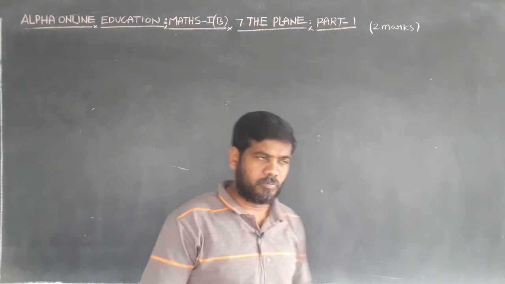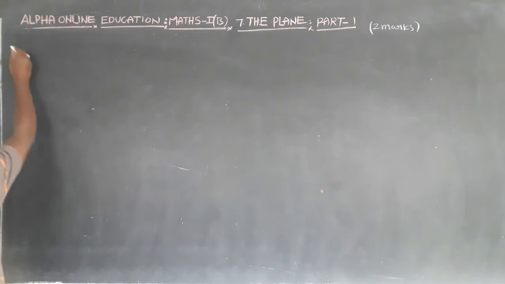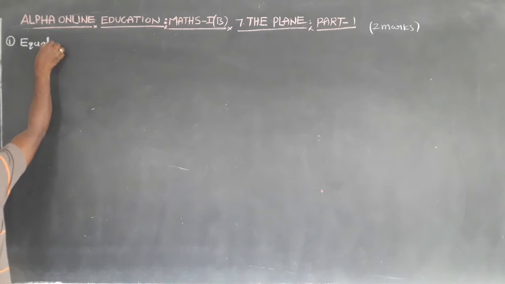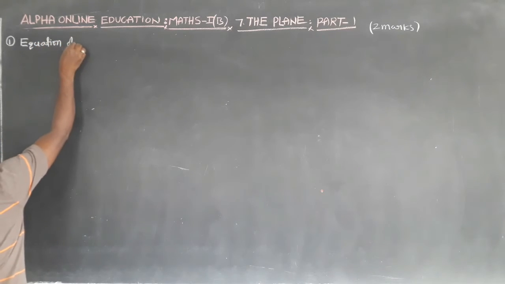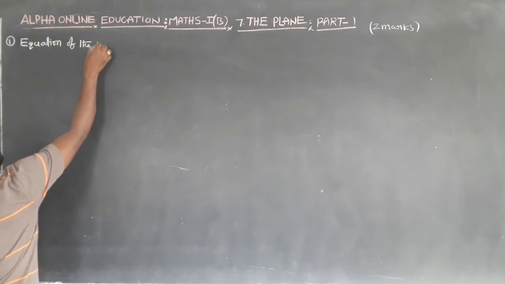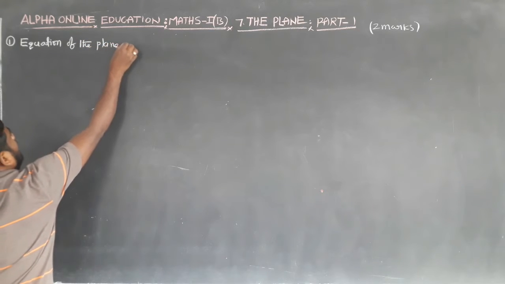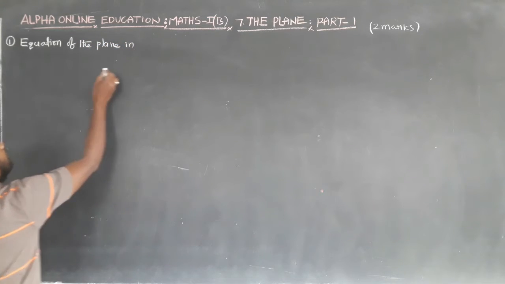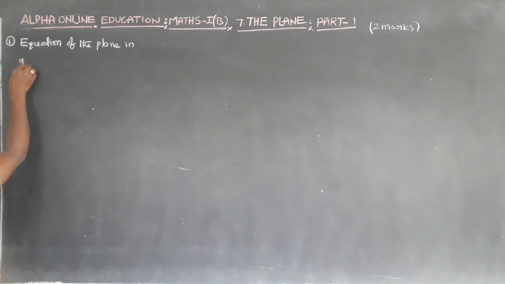Listen carefully. First one is the equation of the plane in general form.